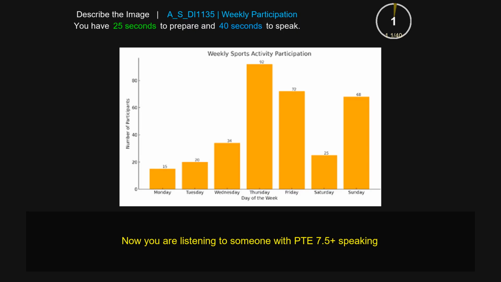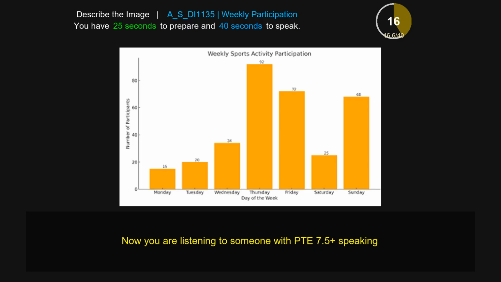The image provided is a bar chart that gives information about weekly participation. The right side talks about weekly sports activity participation and the left side talks about the number of participation. The highest number is 80 and the lowest is 0, and some bar graphs are also shown here.